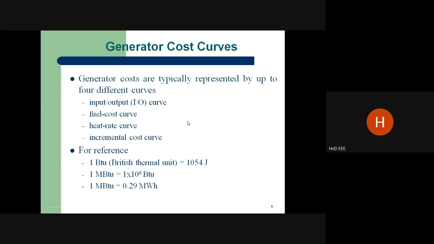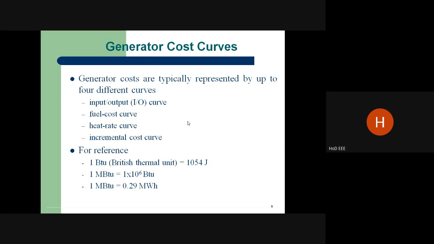Another one is automatic non-economic regulation, then automatic economic regulation. That means the output level changes by the base setting of the area controller. Depending upon the area requirement, the output level changes. Even if the area level changes, the output will be given continuously. That is called automatic economic regulation. So what is the importance of economic dispatch?